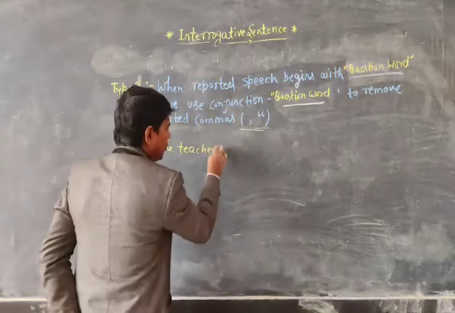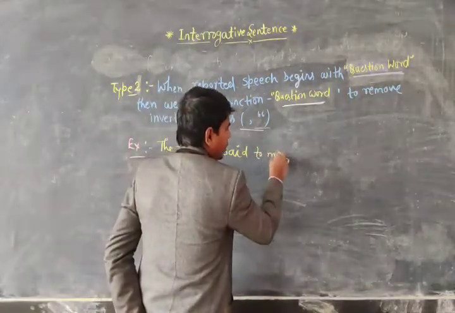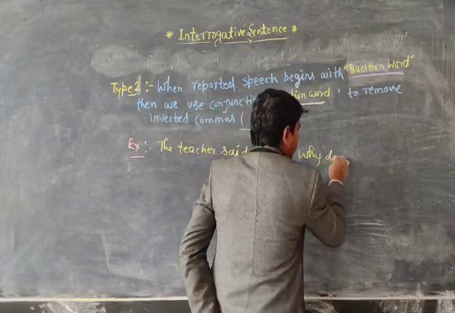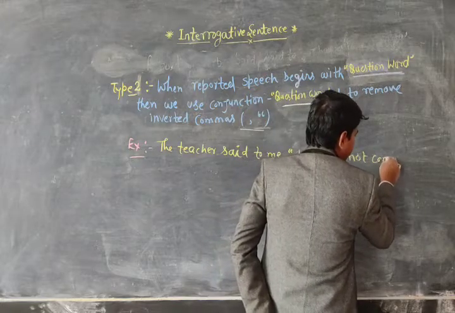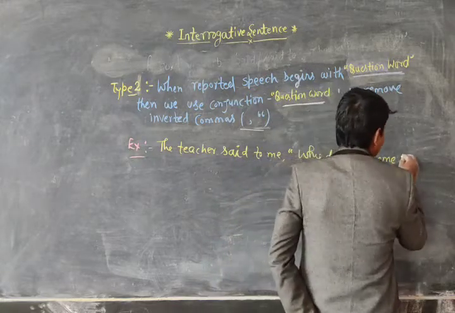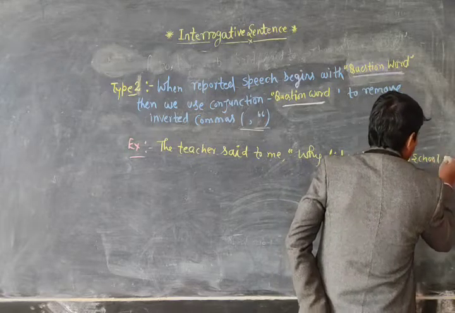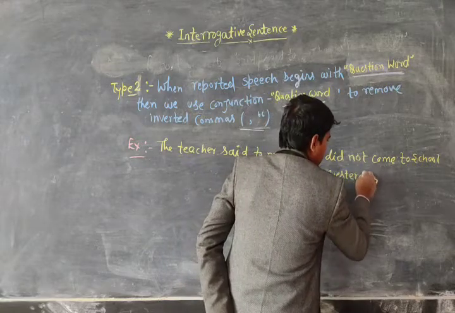The teacher said to me, why did you not come to school yesterday?